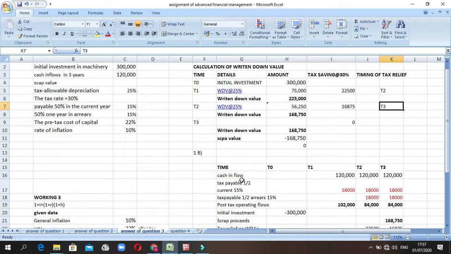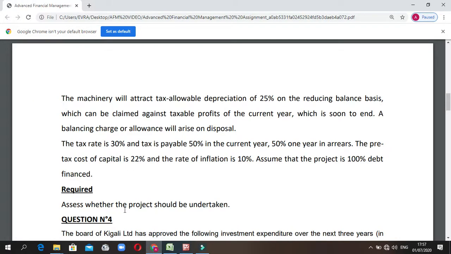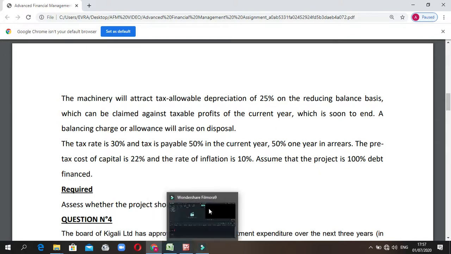So that is how working is. So we are going to the B to show if the project should be undertaken. So we have to calculate the net present value.